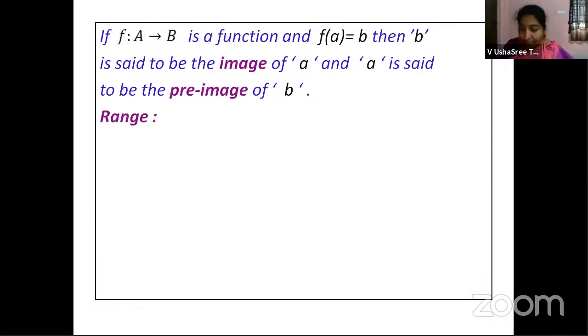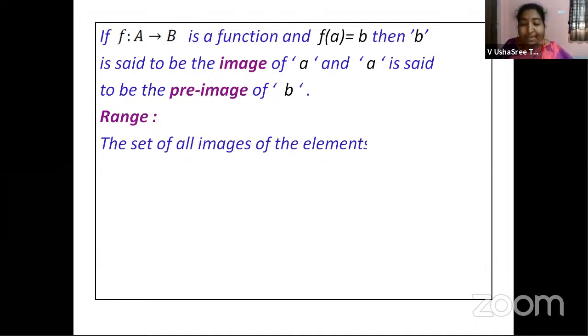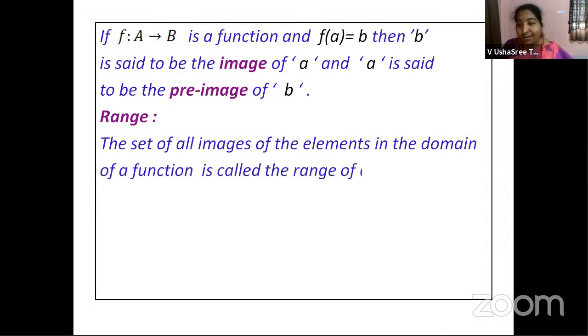Before that, we will go with the next definition also, that is range. The set of all images of the elements in the domain of a function is called the range of a function. Now, what exactly is this? The set of all images. See, children, when you are taking two sets, let us talk about the first set. First set may have any number of elements, right? In the second set, you can have any number of elements.